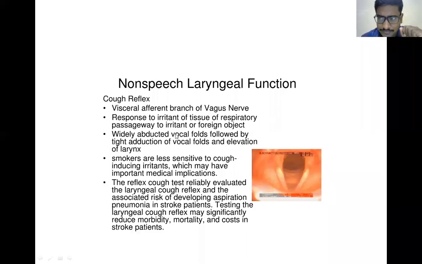In a comatose patient, these laryngeal reflexes are lost because there won't be any stimulation by the foreign body and the cough reflex is lost. Because of this, gastric contents from the stomach will enter the larynx and cause aspiration pneumonia. This syndrome is called Mendelson syndrome. So Mendelson syndrome is nothing but aspiration pneumonia, which can lead to lung abscess.